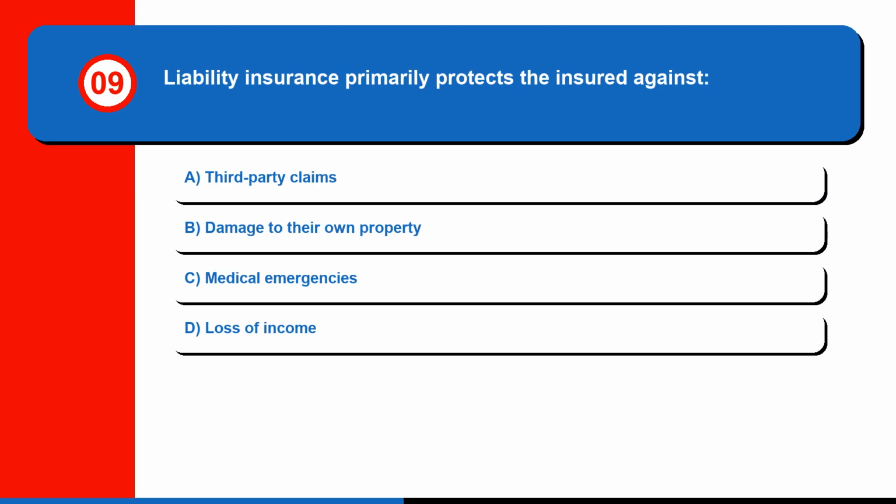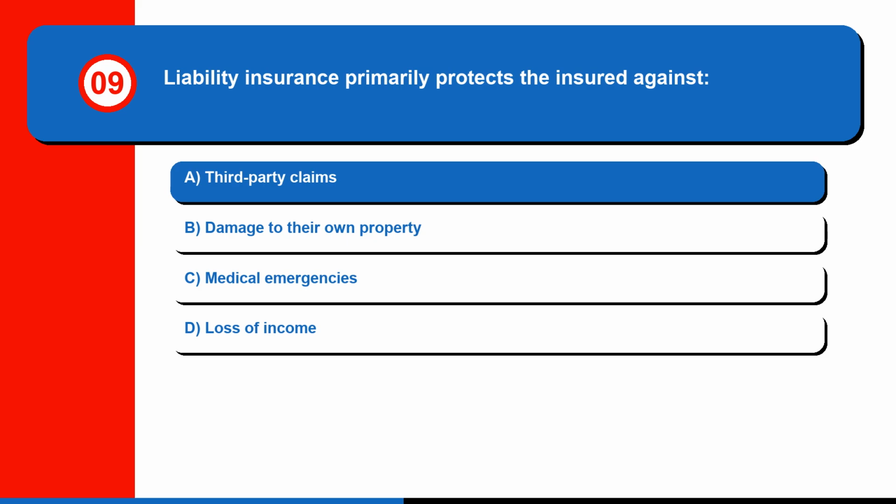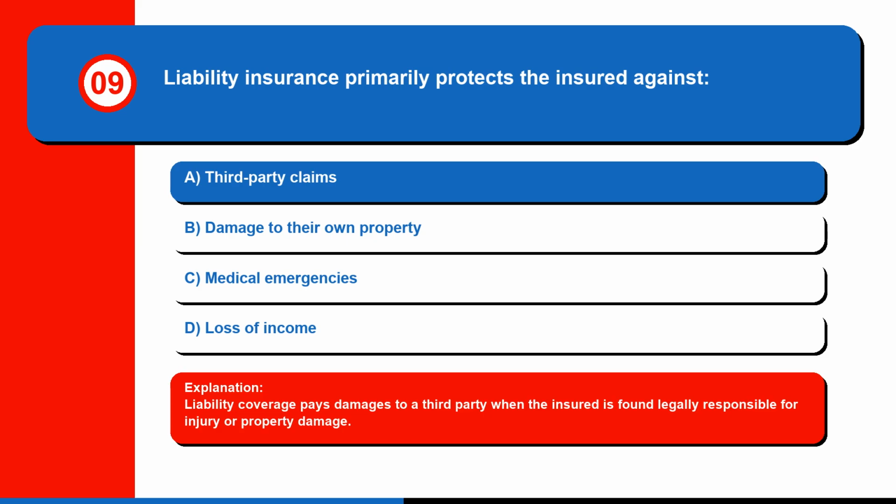Question 9. Liability insurance primarily protects the insured against A. Third-party claims. B. Damage to their own property. C. Medical emergencies. Or D. Loss of income. The correct answer is A. Third-party claims. Liability coverage pays damages to a third party when the insured is found legally responsible for injury or property damage.